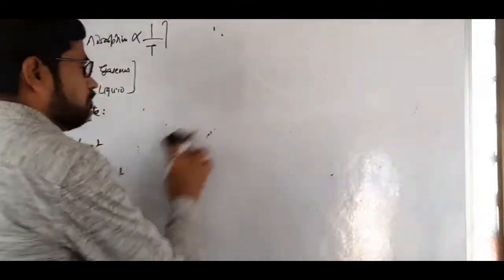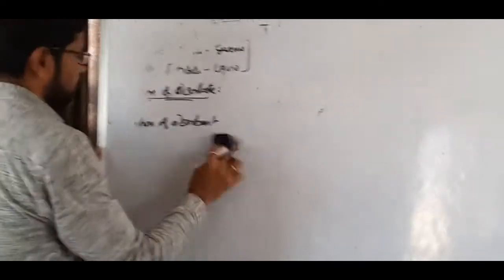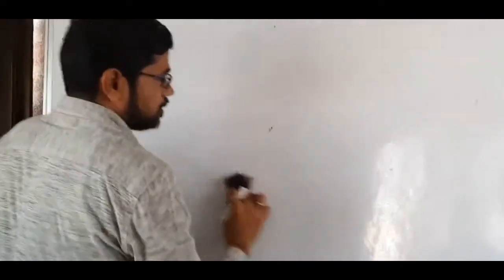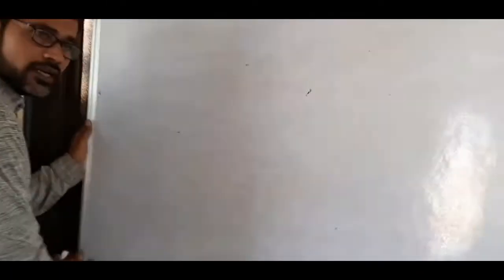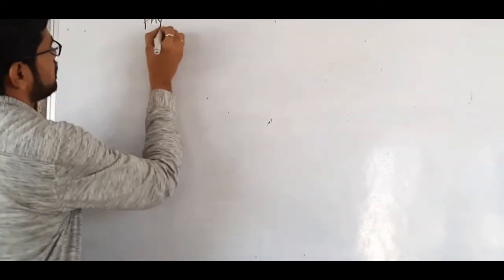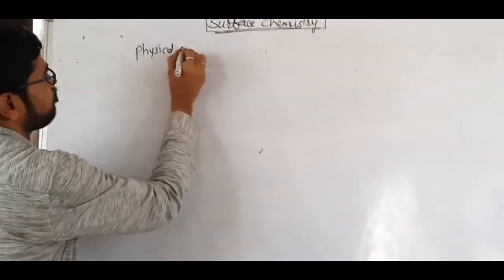Now we will see certain distinguishing points between physical adsorption and chemical adsorption. See friends, in physical adsorption, weak physical forces, that is van der Waals forces, play an important role.